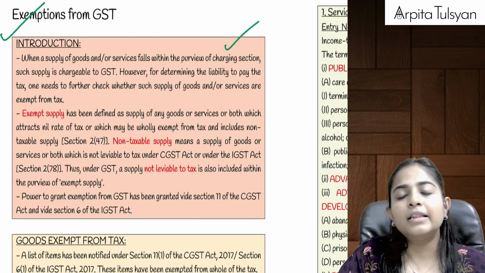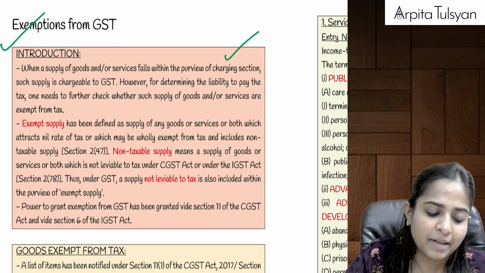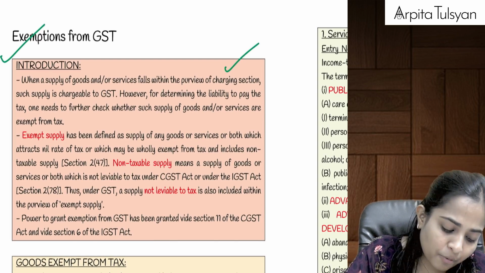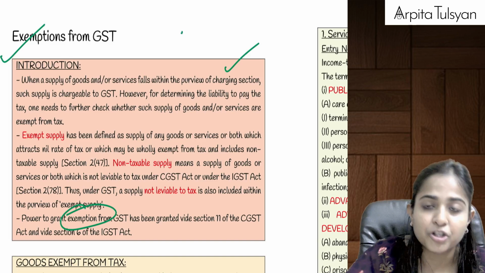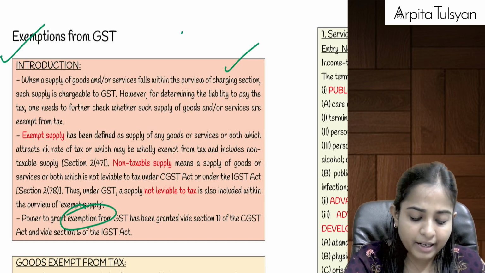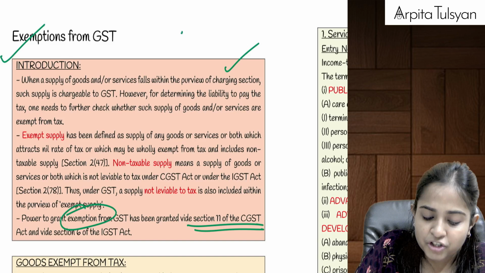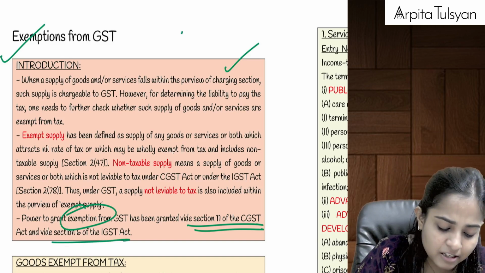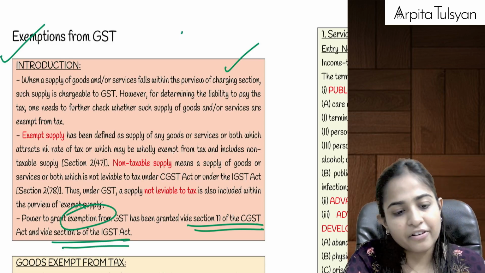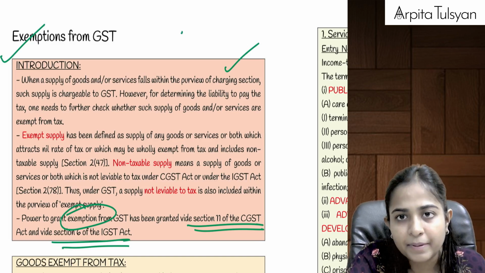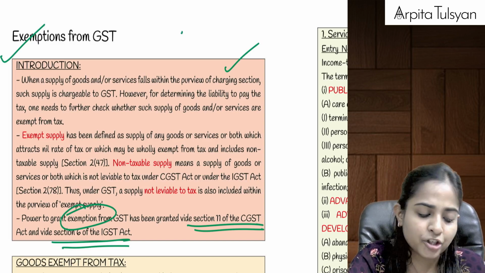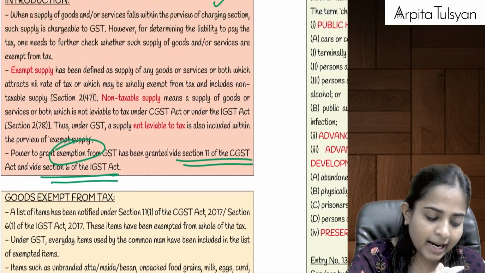So now in this particular chapter, we are going to talk about the second type, that is the transactions which are exempted from GST: supply of those goods and services which are exempted from GST by way of an exemption notification. The power has been given to the government to bring such exemptions by way of section 11 of the CGST Act and correspondingly section 6 of the IGST Act. In these two sections, if the government wants to exempt any goods or services from tax, either wholly or partially, either conditionally or unconditionally, the central government can do so.